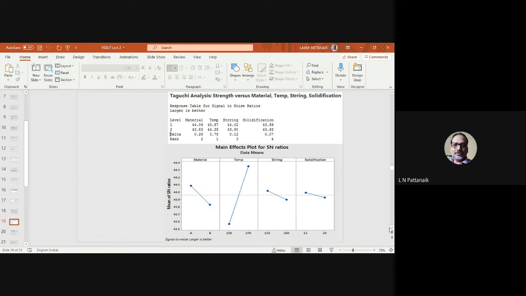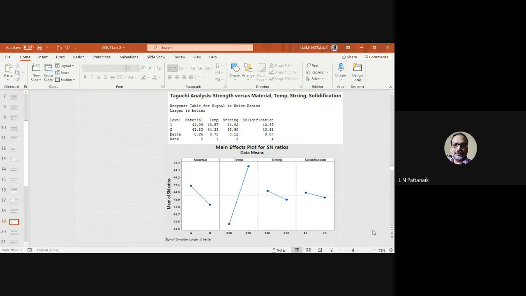If for temperature 270 is better, you cannot claim that 290 will also be better. No one can claim. It depends on many things. It can only be ascertained through experiments. Suppose you made temperature 3 levels, maybe 270 again will give the best value, and at 290 the value will be less. It may also happen. So you can increase the number of levels if you want to make it more fine-tuned in terms of its parametric design.